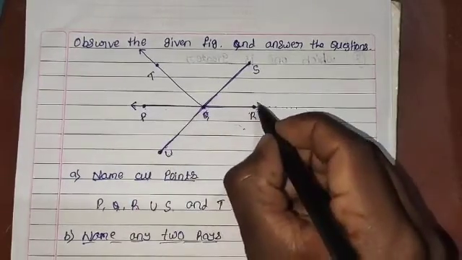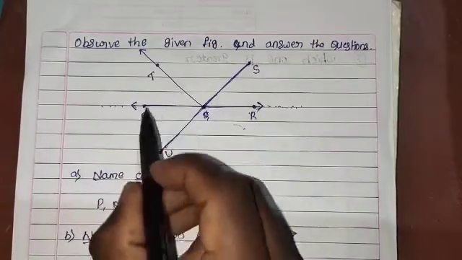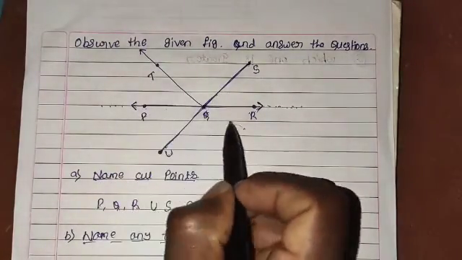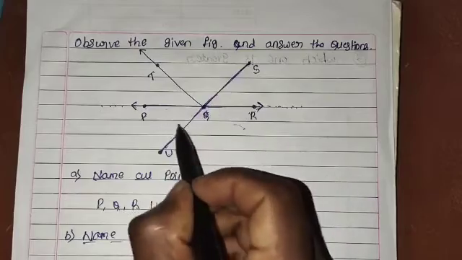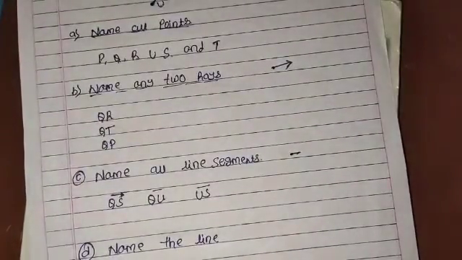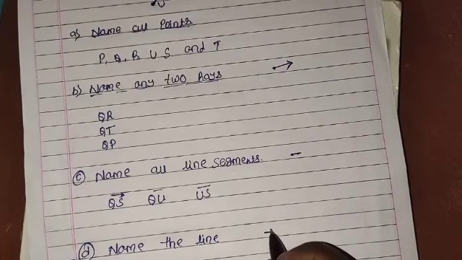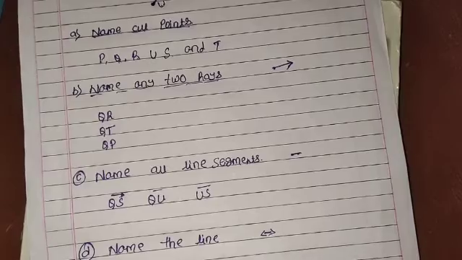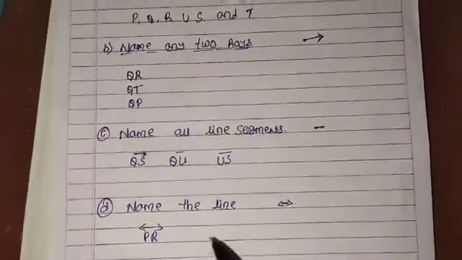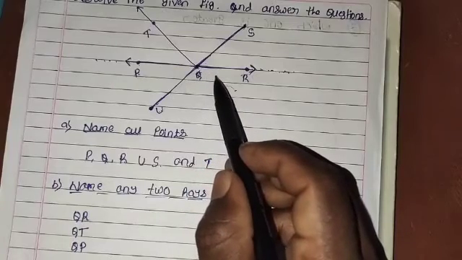We can extend in this direction also, and in this direction also. Here we have only one line, that is PR. We can represent it as a line like this. Only one line is present in the given diagram.